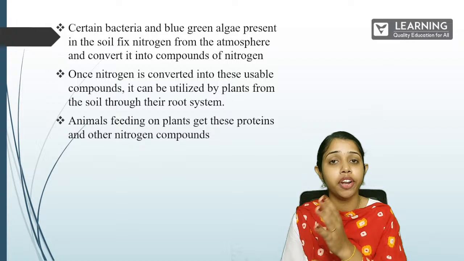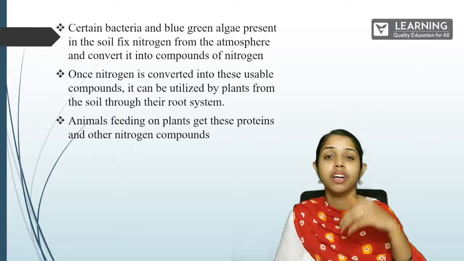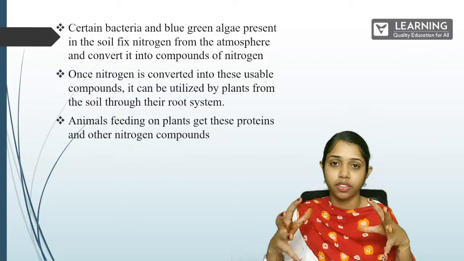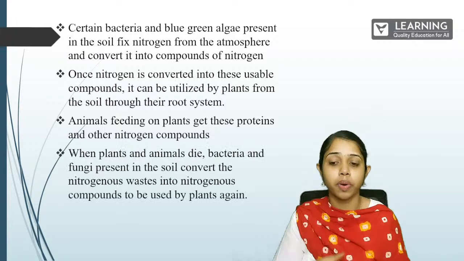Whenever the animals die, the nitrogenous components, the nutrients, go back into the soil. Again the nitrogenous compounds go back into the atmosphere in the form of nitrogen, so that there is a balance in the nitrogen content in the atmosphere. It will be constant. Yes, that is what basically happens, and again the cycle continues. So this is about the nitrogen cycle.